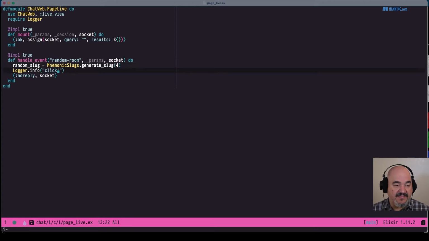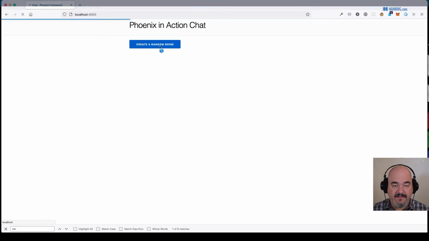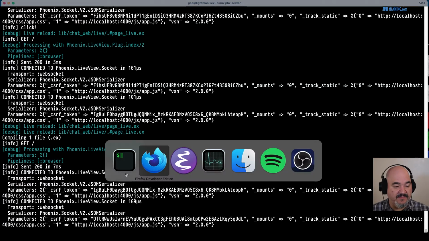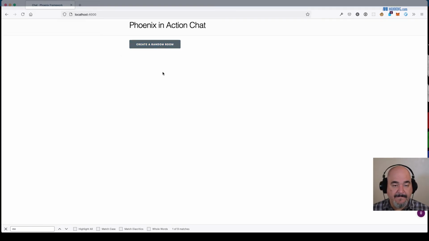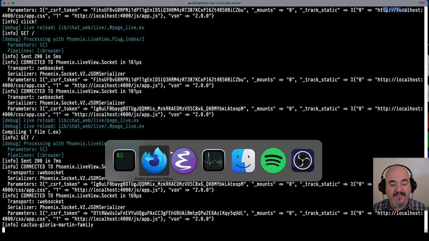Sure, why not? And then we can just log out the slug here. I'll show you that, make sure that works. Click that. We did get a crash there. Let's see what that is. Oh no, that's still reloading, my bad. So let's try it now. Click it. And here is our random slug. We've got Cactus, Gloria, Martin, Family. That's a beautiful chat room name.